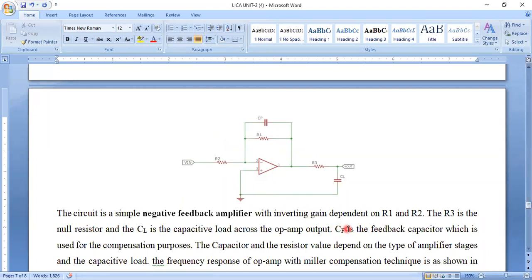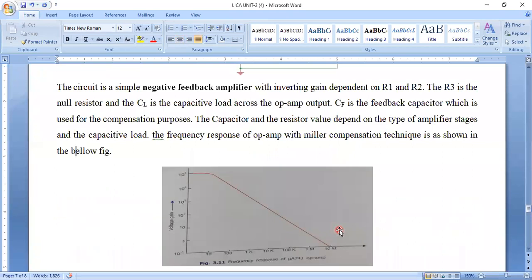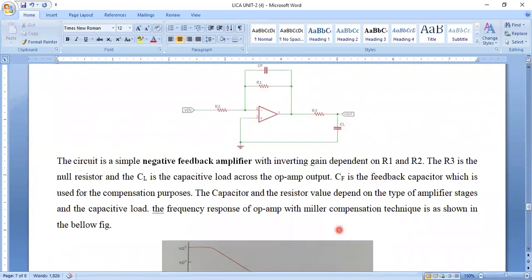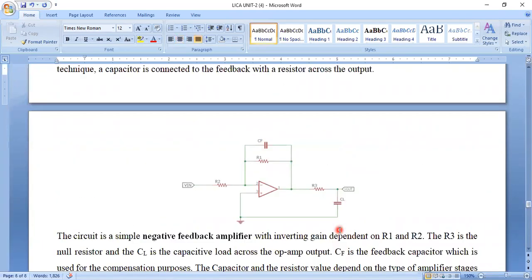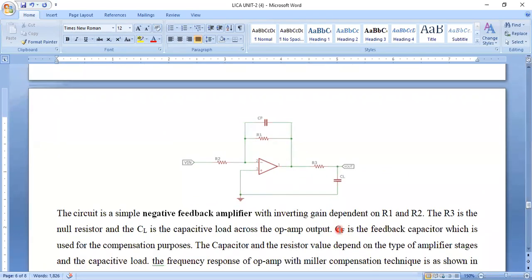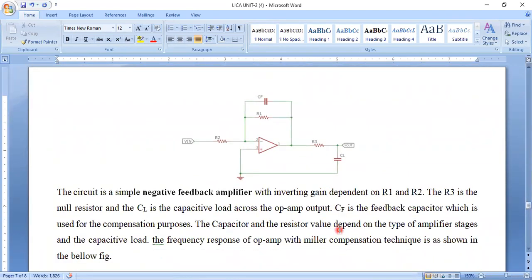Okay, the CF is the feedback capacitor which is used for compensation technique. The main objective of internal compensation or Miller compensation is to compensate the frequency response. So here we are using CF for compensating the feedback.